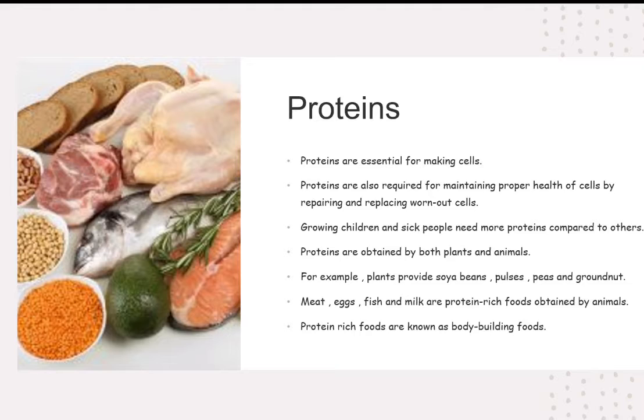Now, protein-rich foods are known as bodybuilding foods because proteins help us to make new cells and repair the worn out cells. That means that proteins help us in making the cells.